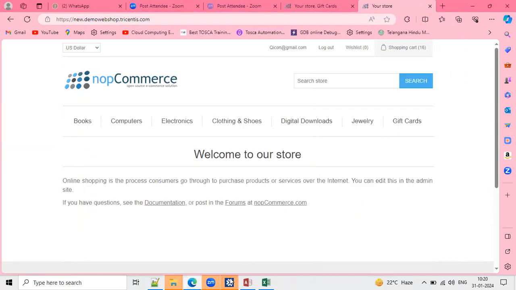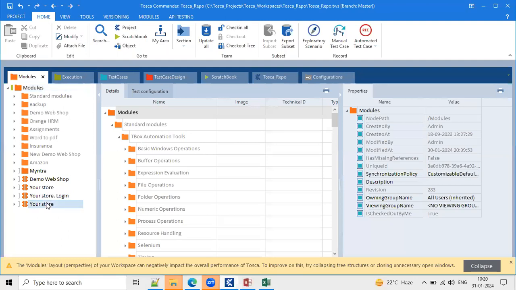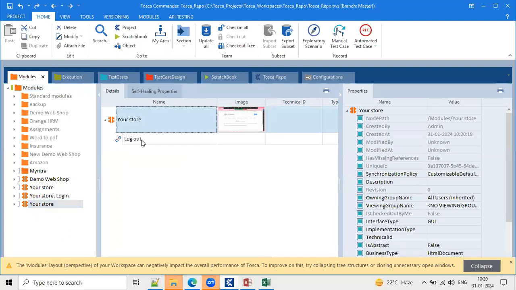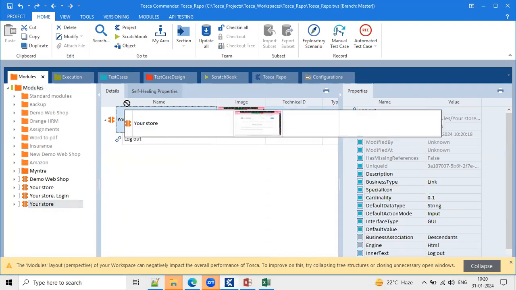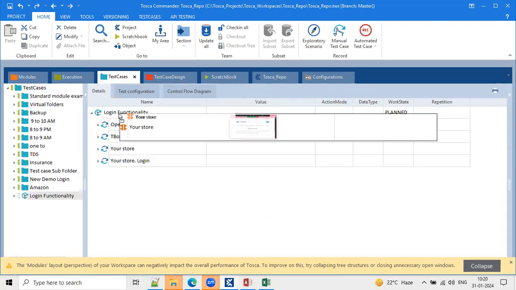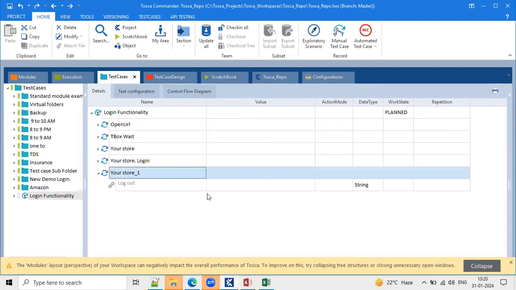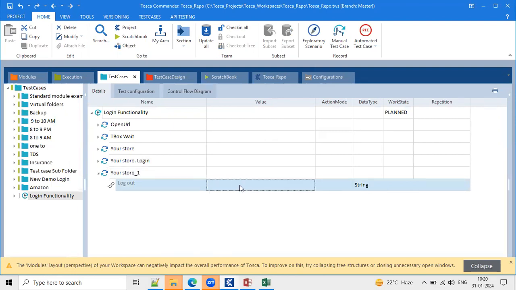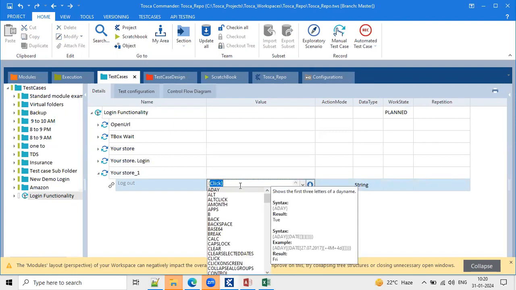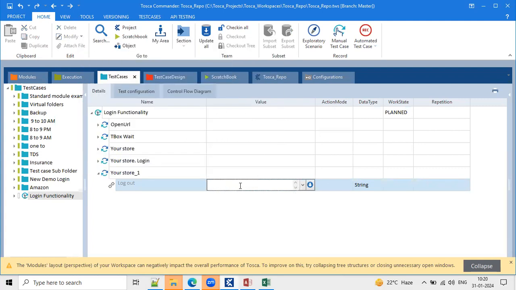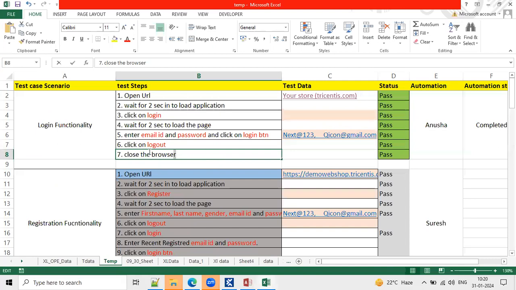Now go back to Tosca Commander. So one more module is created. This module is holding a logout hyperlink. Drag and drop this module to your test case and drop here. Click on logout. So almost we have done the development. Only the last step is pending. What is that last one? Close the browser.